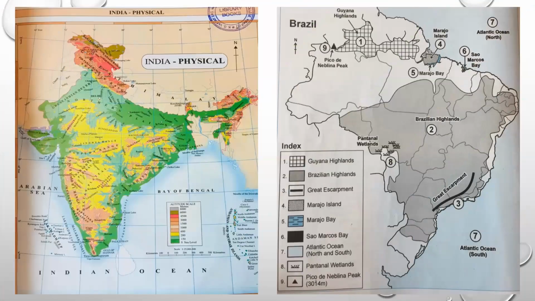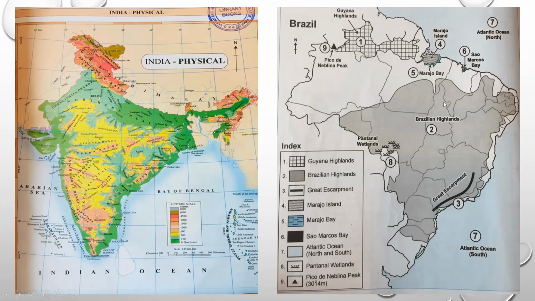So we have discussed today about the physiography of India as well as Brazil. So just have a look over here. The physiography of India divided into the Great Himalayas. Below Great Himalayas, this part is the Northern Plains. Below Northern Plains, this yellow part tapering towards the Indian Ocean, this part is the Indian Peninsula. Then here you have the Western Ghats, Western Coastal Area. Here you have the Eastern Coastal Area. And here you have the islands, Lakshadweep Islands and Andaman Nicobar Islands. So this is all about the physiography of India.